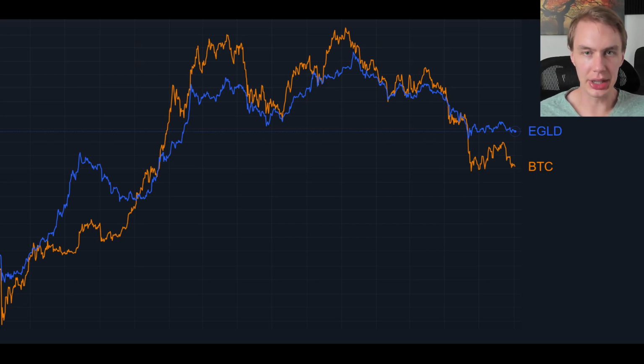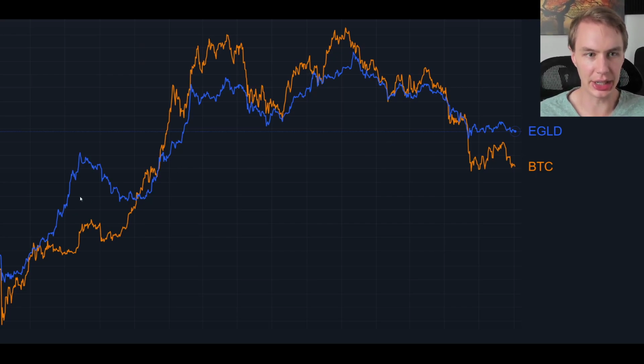So an exercise that I did with ADA recently that I think would be interesting to do with EGLD is to take a look at the correlation, or the relationship, between Bitcoin and EGLD and see what we might expect of EGLD's price based on what Bitcoin does. The logic behind this exercise is that Bitcoin often acts as the barometer for health in the crypto market. When Bitcoin tends to do well, altcoins tend to do well. When Bitcoin does poorly, altcoins tend to do poorly as well.